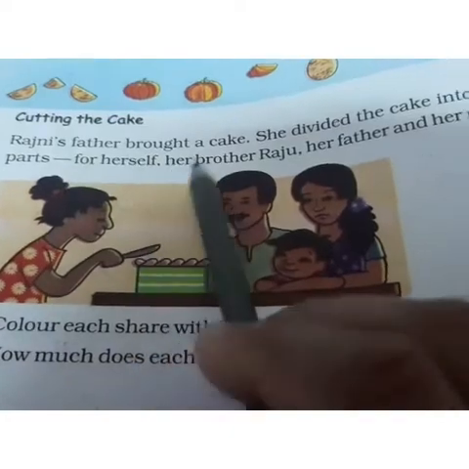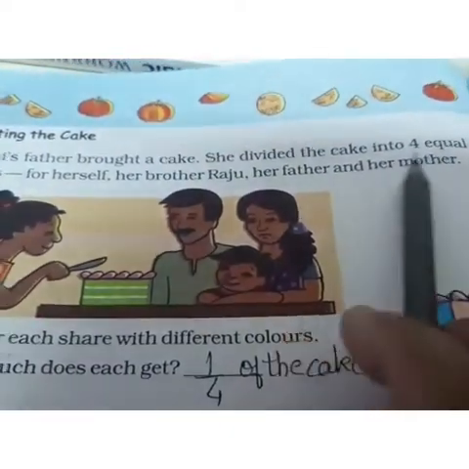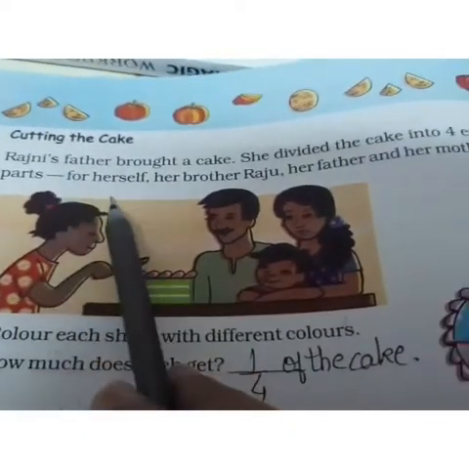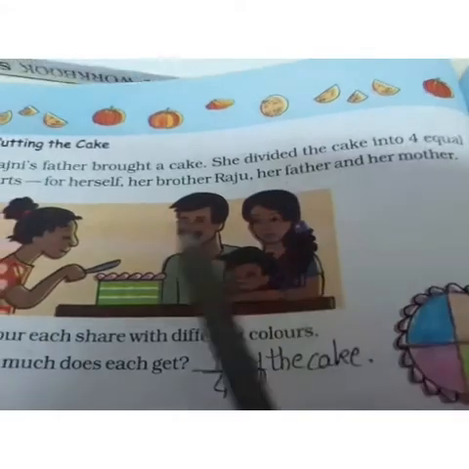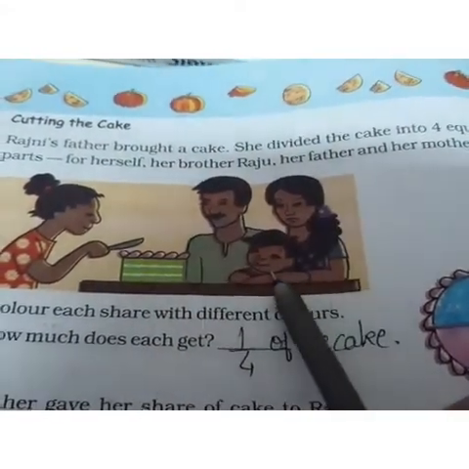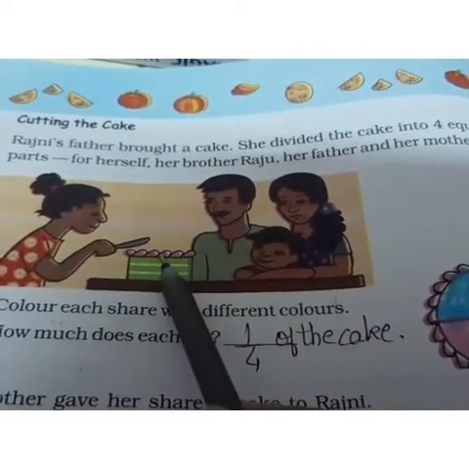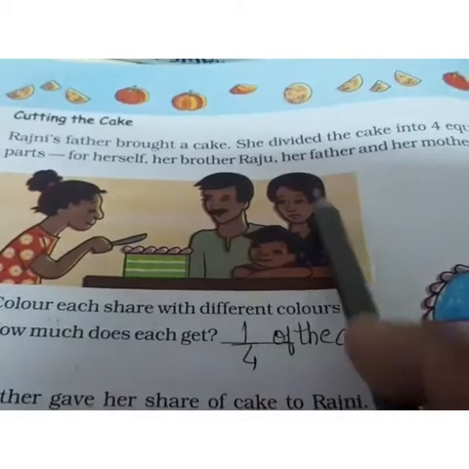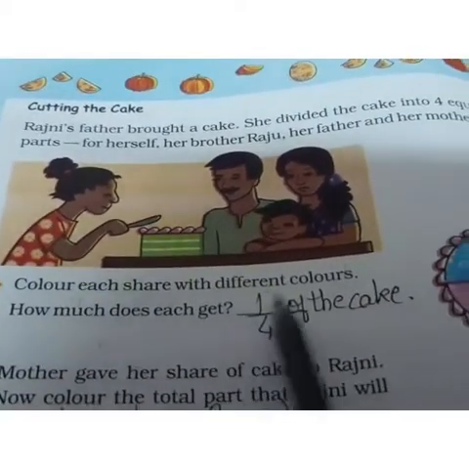Rajni's father bought a cake. She divided the cake into 4 equal parts for herself, her brother Raju, her father and her mother. Now you can see this is a girl Rajni, उसके father, mother और उसका भाई है. उसके पापा एक केक लेकर आए जिसको रजनी ने 4 equal parts में divide किया for herself, father, mother and her brother. Now color each share with different colors.